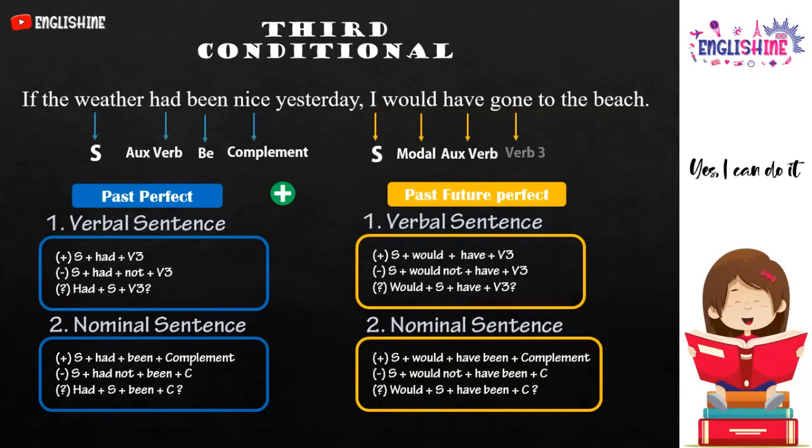Gone is the past participle or verb 3 from the verb go. In formulation, if you want to make past perfect or past future perfect tense, you may use either verbal sentence or nominal sentence. It depends on the situation you make it.